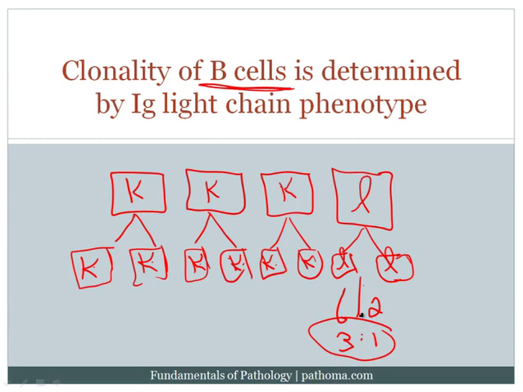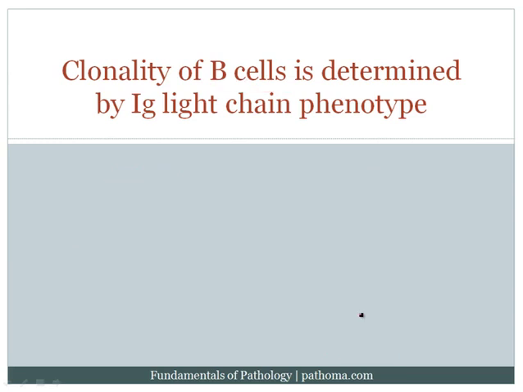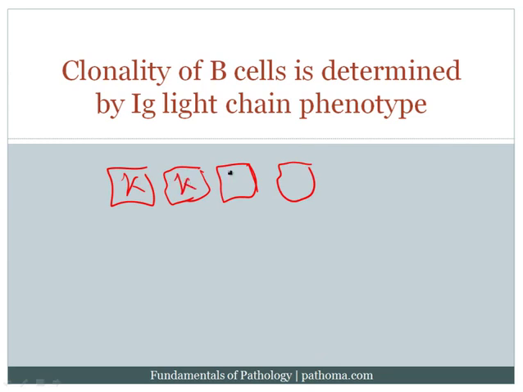Now let's take the other extreme, and I'm going to go ahead and erase this, and let's take another extreme where a patient has a lymph node, and the lymph node is basically 3 kappas, as we've already explained. The normal ratio is 3:1 and 1 lambda. And then let's pretend that the patient gets a neoplastic proliferation.